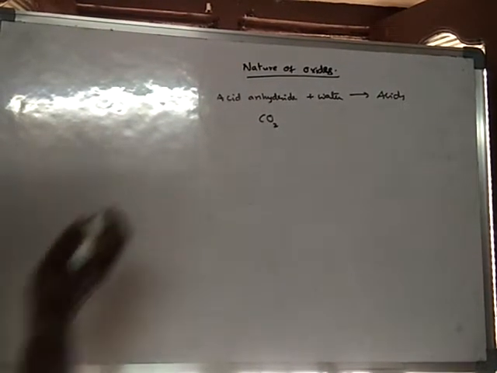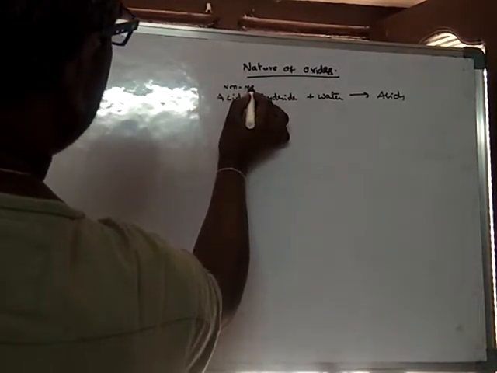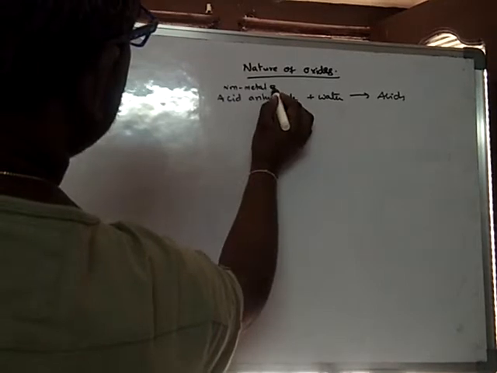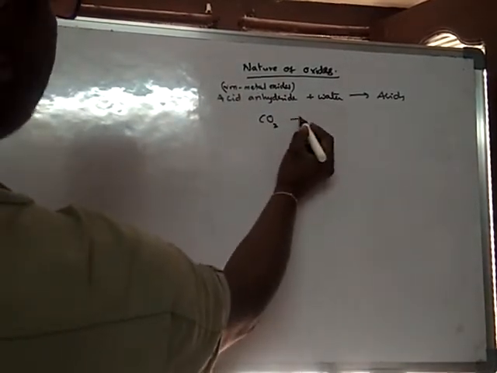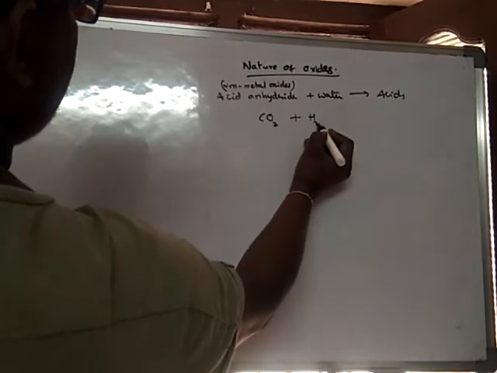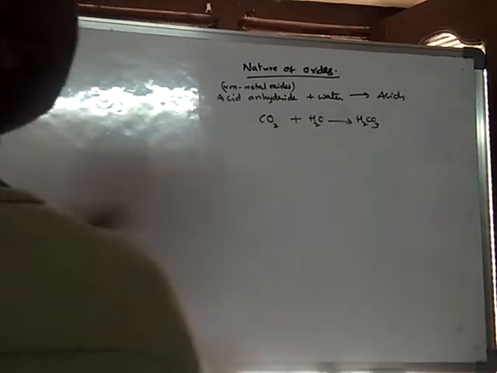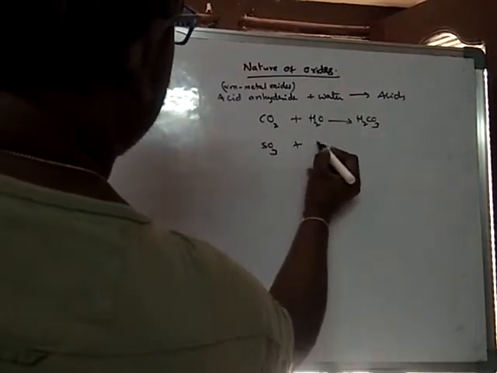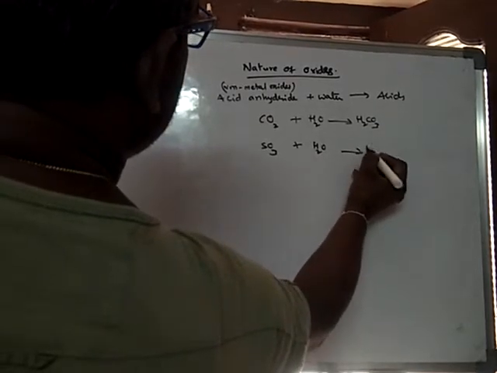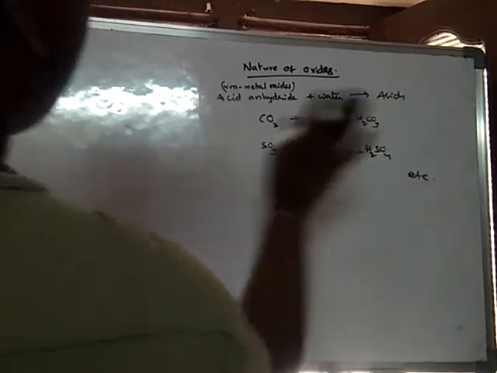Acid anhydrides are non-metal oxides. For example, carbon dioxide with water converts into carbonic acid. Sulfur trioxide, when combined with water, forms sulfuric acid, and so on.